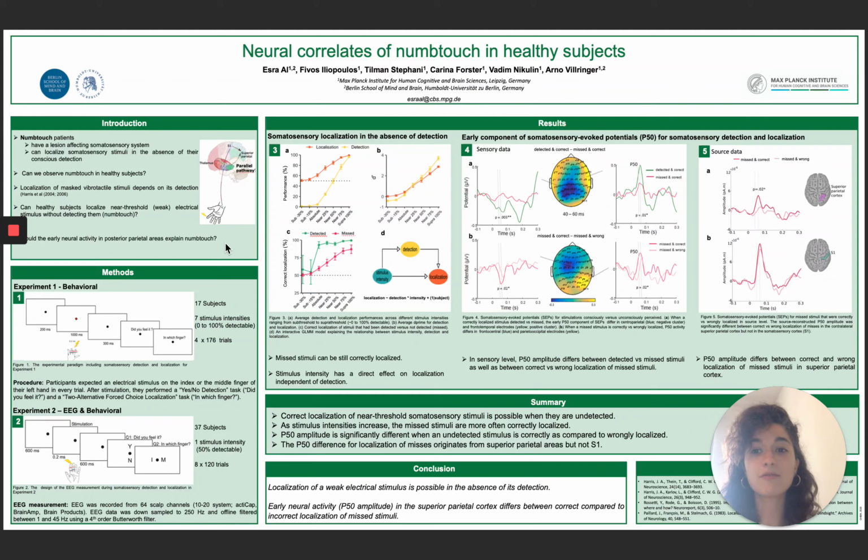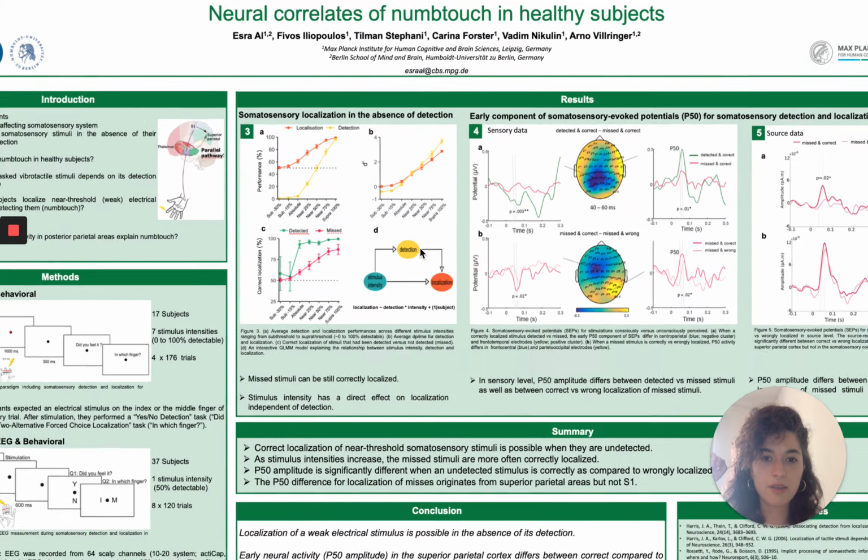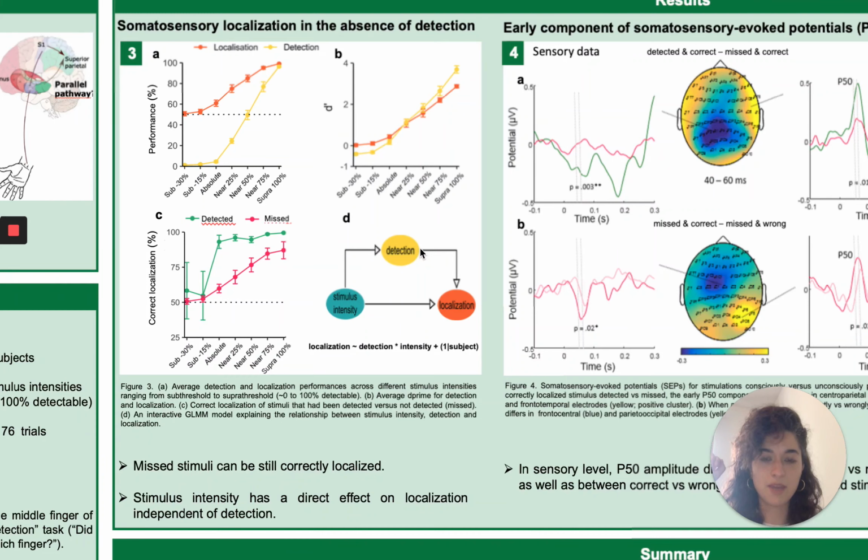In order to answer these questions, we did two experiments, one behavioral and one EEG experiment. In these experiments, we stimulated either the index or the middle finger of the left hand, and in every trial, we asked subjects whether they felt the stimulation or not, and we also asked them in which finger there was a stimulation. After doing these experiments, we looked at the behavioral results.